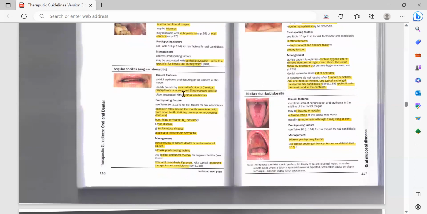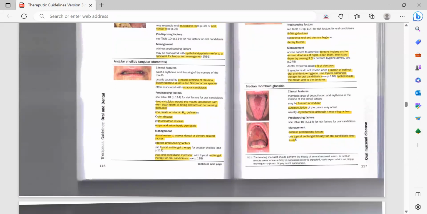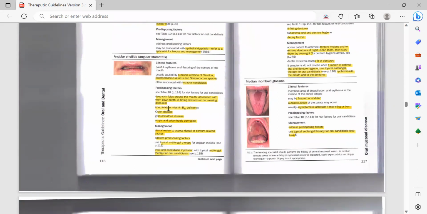The predisposing factors would be the same as we read in that box. Plus, on top of that, there could be deep skin folds around the mouth that might be leading to it. Deep skin folds can be caused by worn down teeth, ill fitting dentures, or not wearing the dentures.